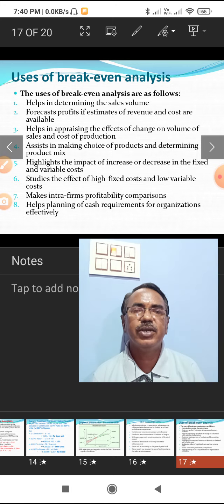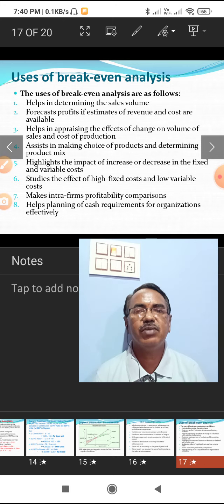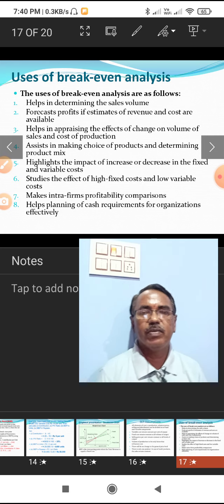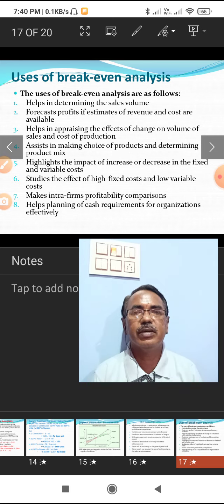If a newly established business has to decide what quantity is to be produced to sustain its position in the market, at least they should not get losses, though at least they earn the total cost incurred. So it is one of the benefits, to estimate the volume of sales.